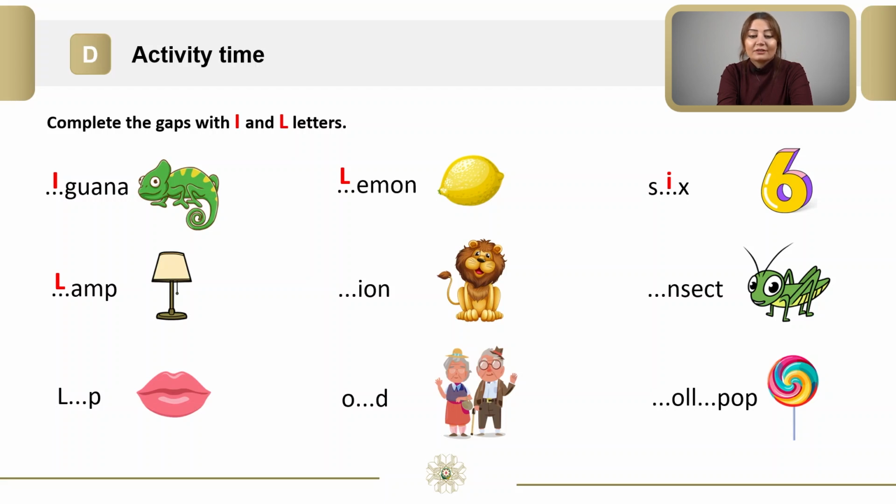Then lime. The next is insect, you are right. Then leap. The next is old. The last is lollipop. Well done, dear students.